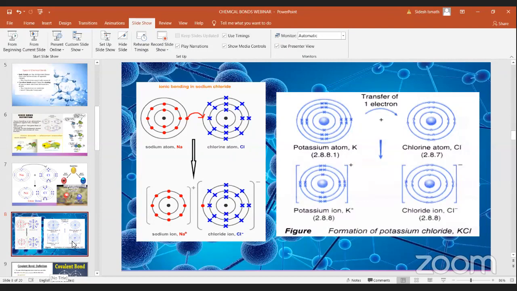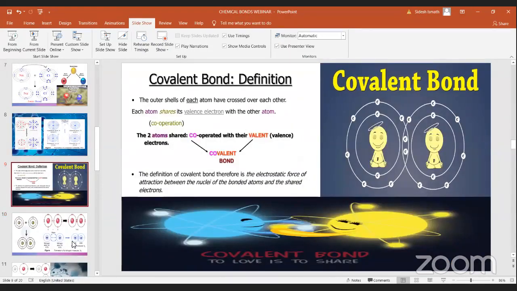So we'll move on to covalent bonds. Now, ionic bonds are transferring electrons, okay? But in covalent bonds, they are sharing electrons, sharing and making bonds. In ionic bonds, they transfer electrons and make bonds. In covalent bonds, they share their electrons and make bonds.